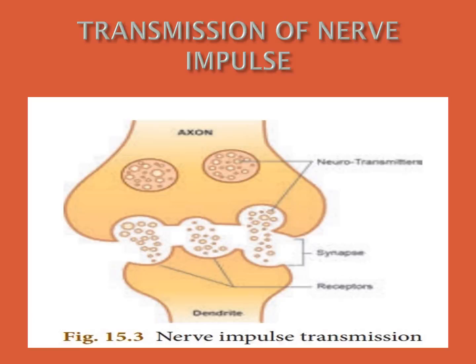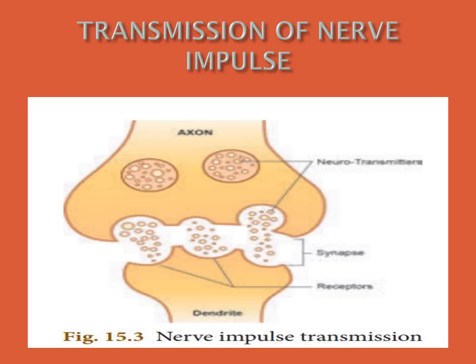The flow of nerve impulse from the axonal end of one neuron to the dendrite of another neuron through a synapse is called synaptic transmission. Have you understood the transmission of nerve impulse? I think everybody understood.